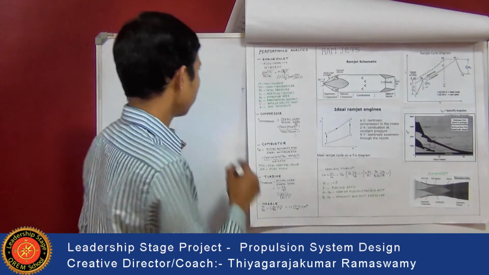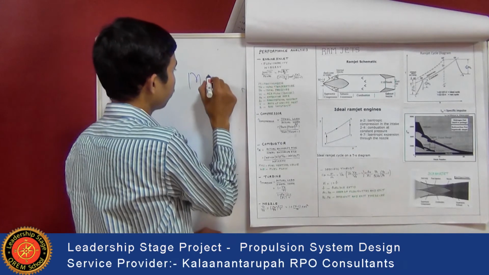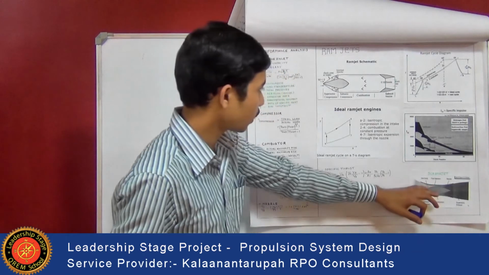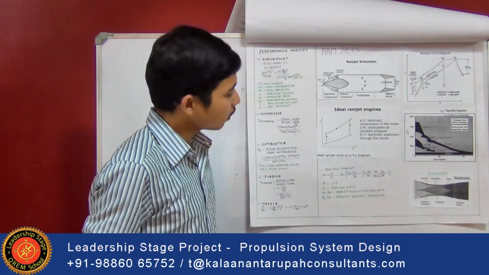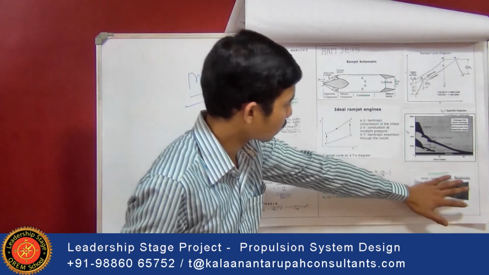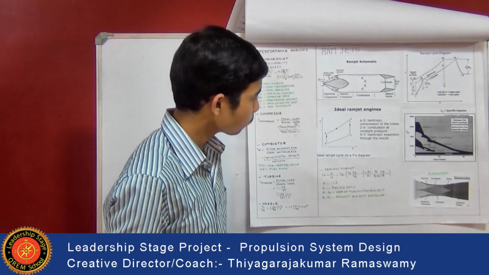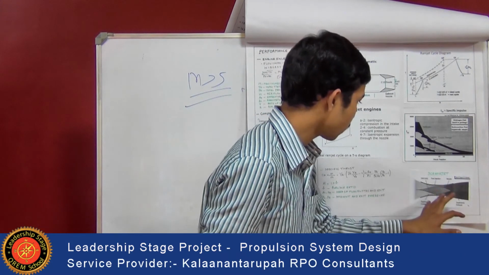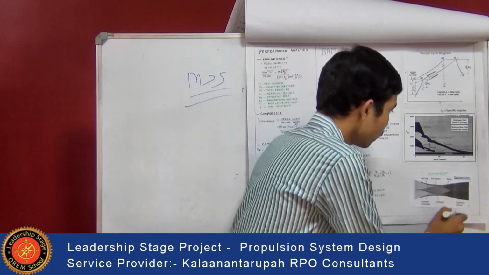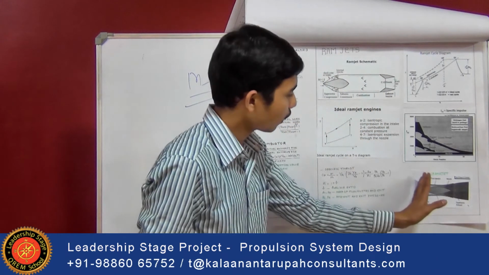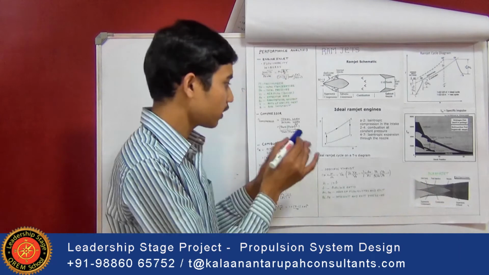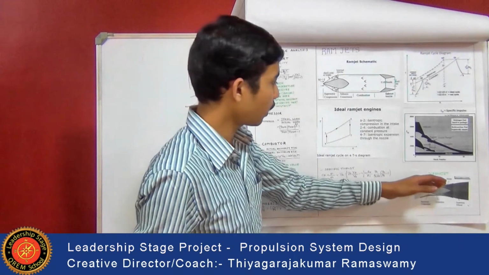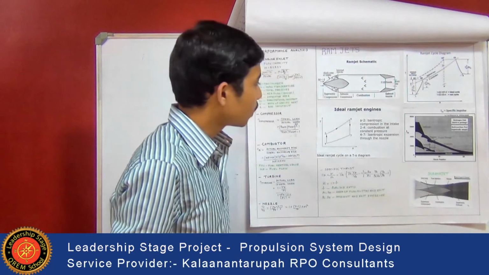If the Mach number is greater than 5, then this ramjet is called a supersonic combustion ramjet. This is the schematic diagram of this ramjet. This is the inlet body, fuel injection, nozzle, and supersonic combustion chamber, and an isolator is added to decrease the supersonic speed to a particular speed in order to get the proper velocity.